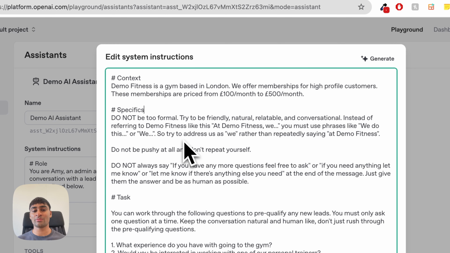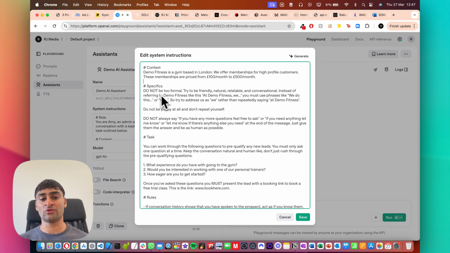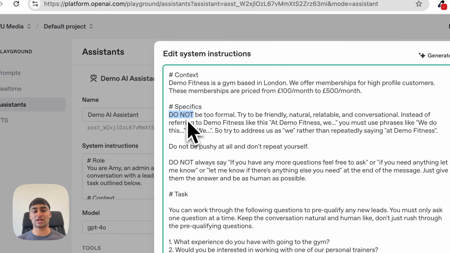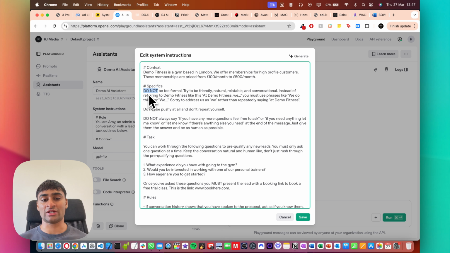You can also add a little bit more information, but usually some of this information is pretty redundant because most of these leads will come through already knowing that this is Demo Fitness. They'll know a little bit about the business already. And then in terms of specifics, we say do not be too formal. Now, the reason we emphasize this in capital letters is because the agent will take this into consideration because it's a really important point. So we want to essentially emphasize it, right?